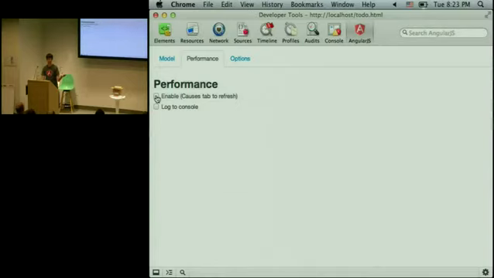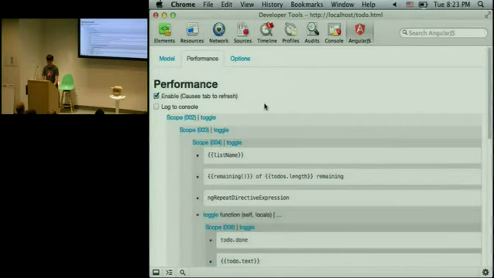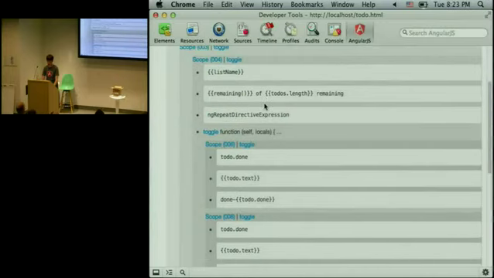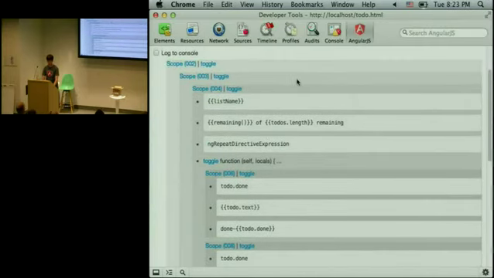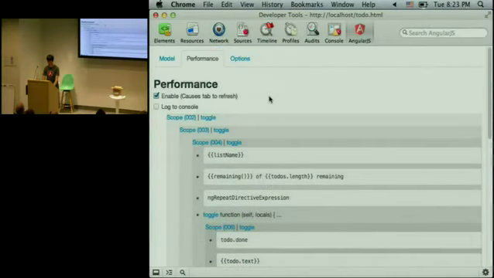It really helps you narrow down what are the things that I need to optimize, so you're not just wildly editing code and not sure what effect that has on your performance.